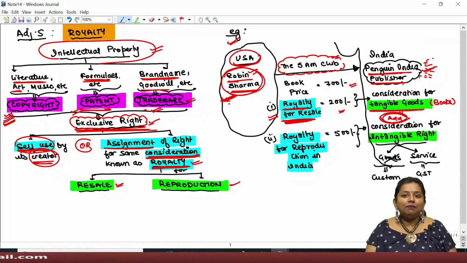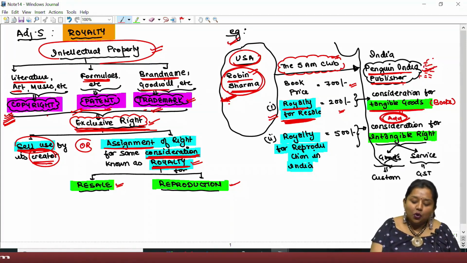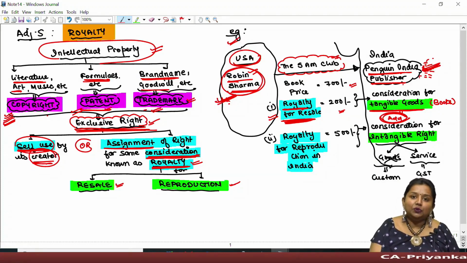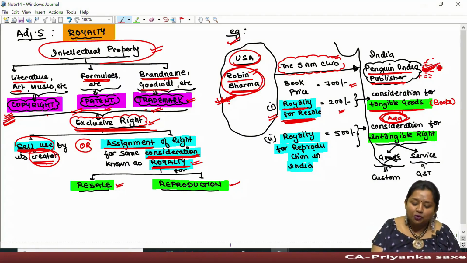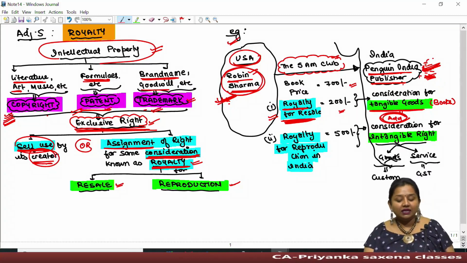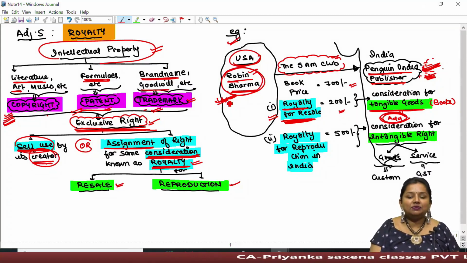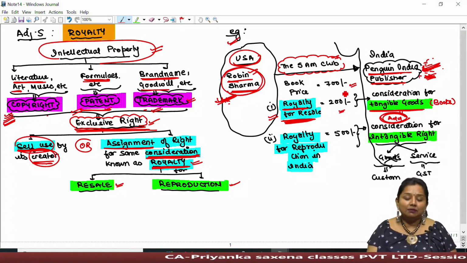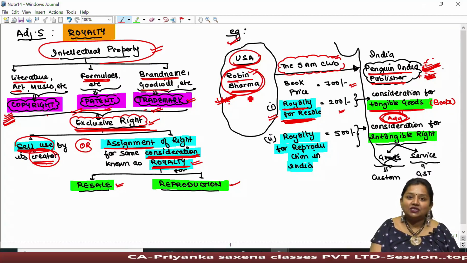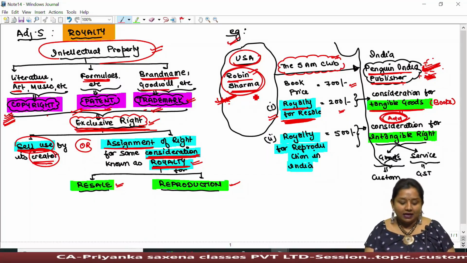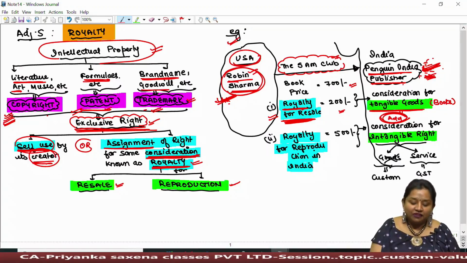However, it might be possible that over the period, Penguin India may request Mr. Robin Sharma to reproduce, to manufacture the book in the name of Robin Sharma within India itself. That is, Penguin India may request that your books are becoming costly in the Indian market because the manufacturing cost in the US is comparatively higher than in India because of the expensive labor in the US.